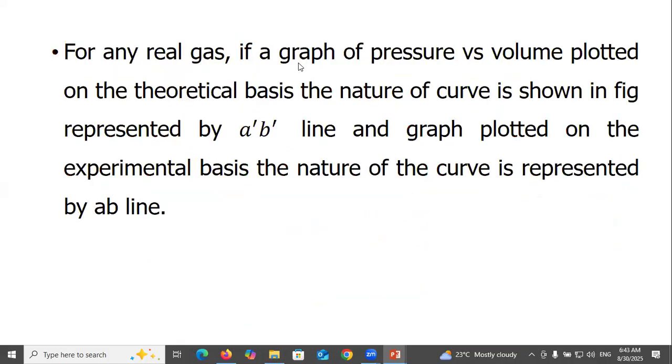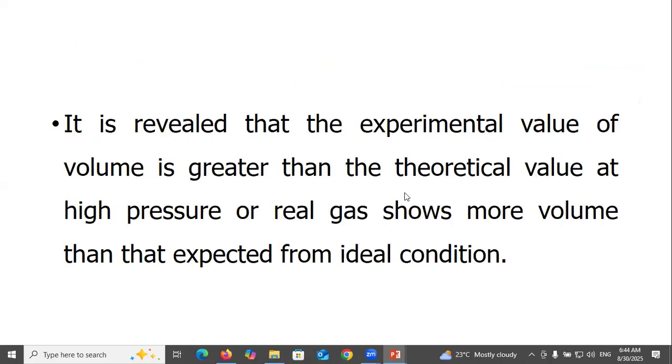For any real gas, if a graph of pressure versus volume is plotted on the theoretical basis, the nature of the curve is shown in the figure represented by the AB line, and the graph plotted on the experimental basis is represented by another line.